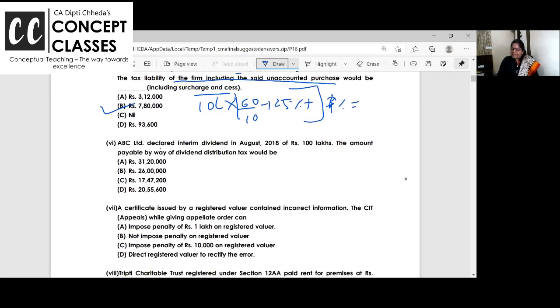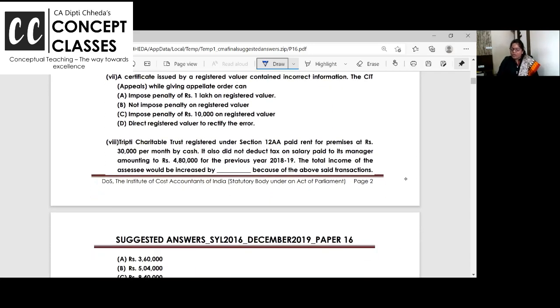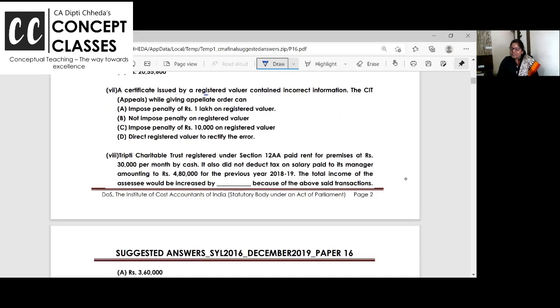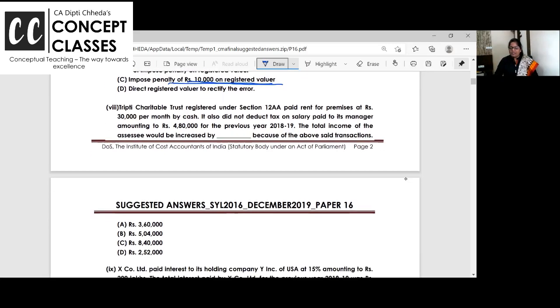ABC Limited declared interim dividend; dividend distribution tax is not there, leave it. A certificate issued by a registered valuer contained incorrect information. If registered valuers and authorities like this make a mistake while giving the order, how much penalty can be imposed? 10,000. If nothing else comes to mind, generally it is 10,000 penalty, and prosecution is 3 months to 2 years, 6 months to 7 years. Okay?